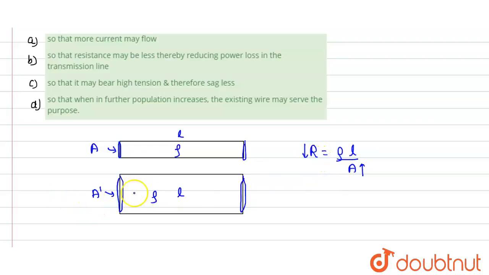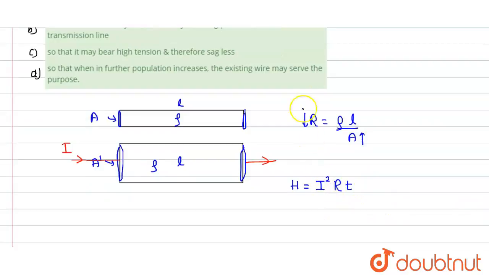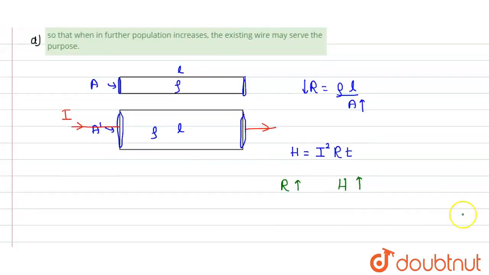For example, if we are supplying a current, let's say the current going through the wire, thick or thin, is I. What is the heat generated? We know that H equals I square R T. For a given amount of current and a given amount of time, if we increase the value of the resistance, the heat loss would increase. On the other side, if we reduce the resistance, the heat loss would decrease. So why do we pick a wire with greater cross section? So that resistance is decreased, so that the heat lost is decreased.